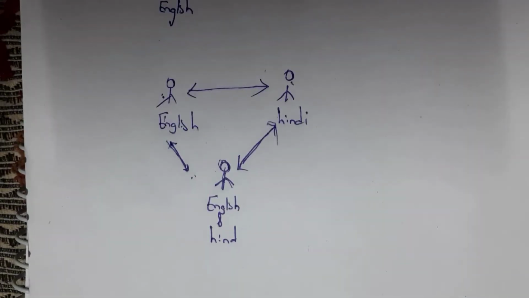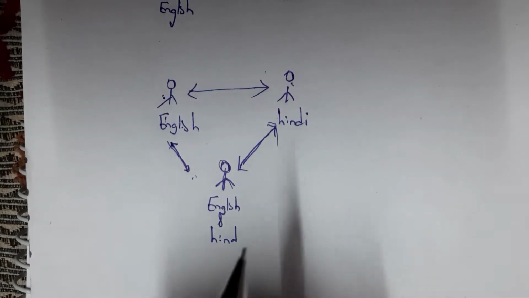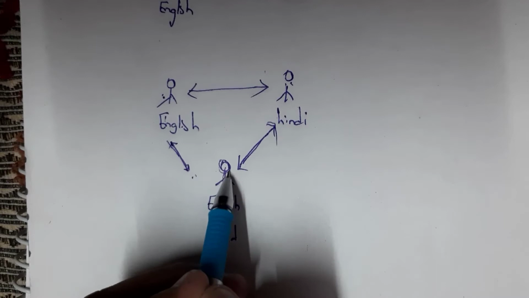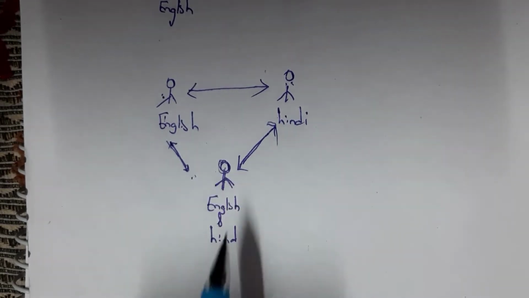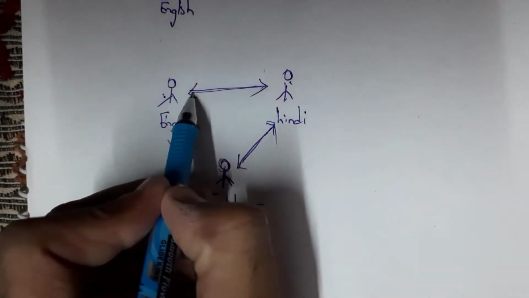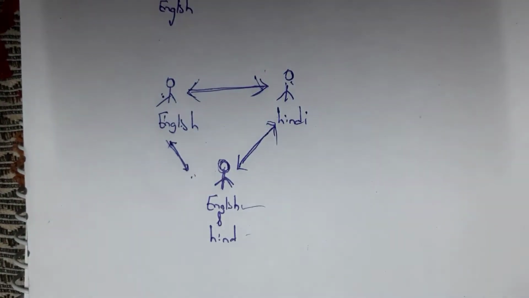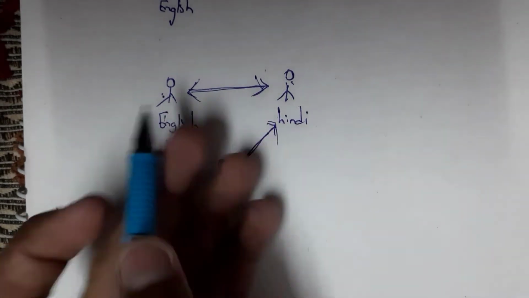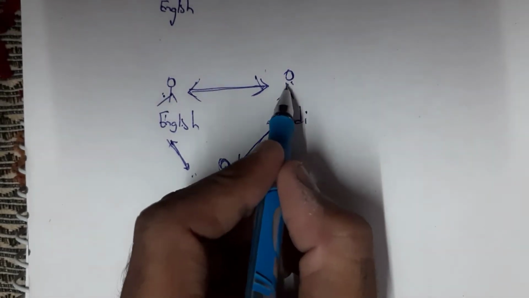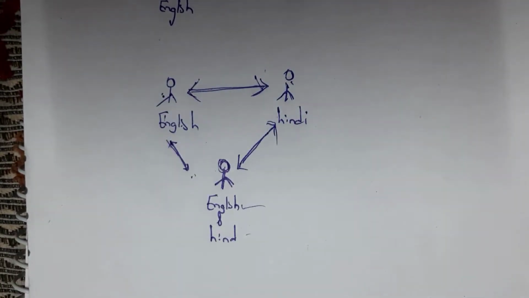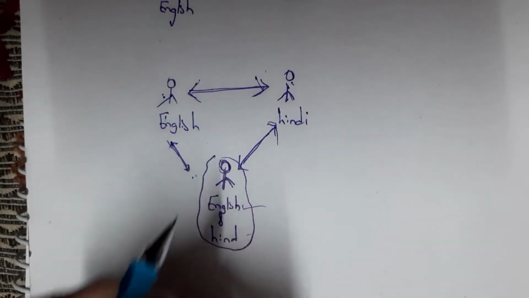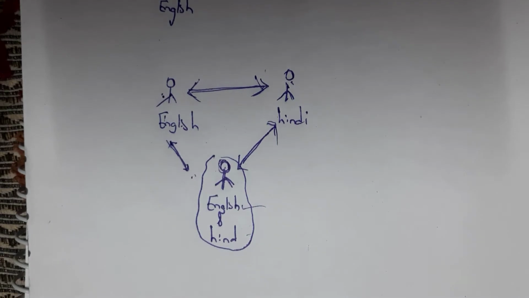For example, there are three people. This person knows only English language and this person knows only Hindi language. There is a third person. This person knows Hindi language as well as English language. So, if these two persons want to communicate with each other, they cannot, because whatever this person speaks, this person cannot understand. Similarly, whatever this person speaks, this person cannot understand. So, there is one person needed such that this person should know both English language and Hindi language.